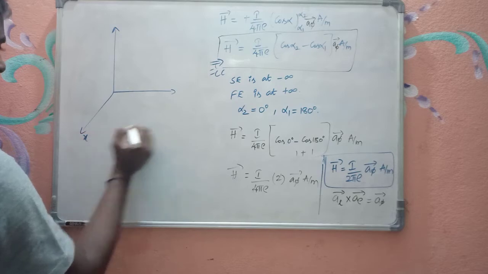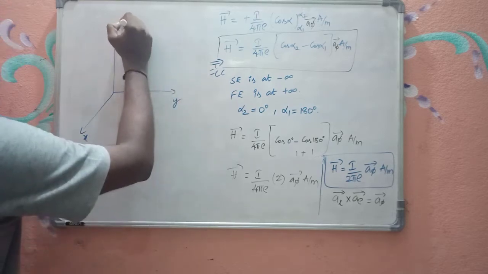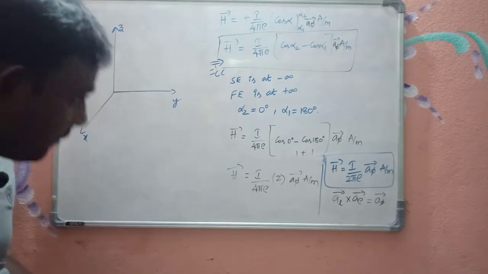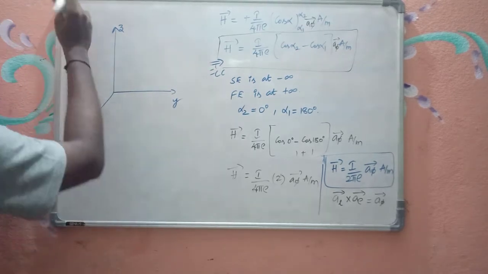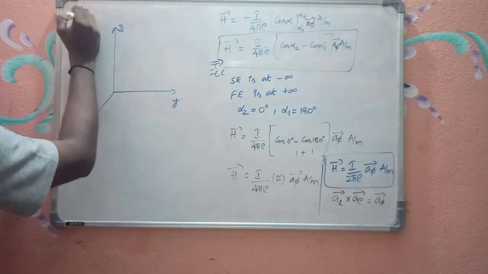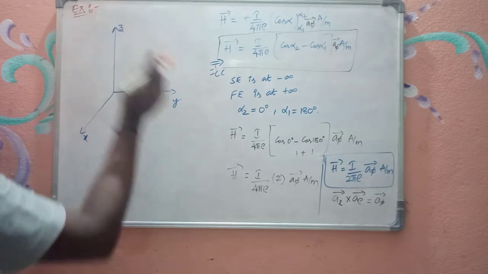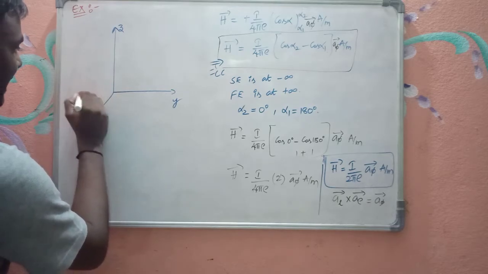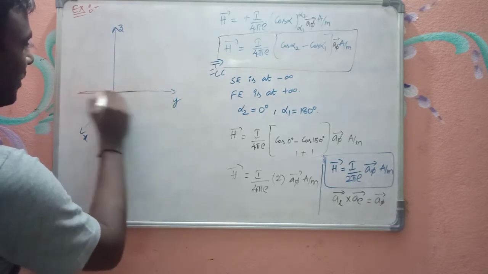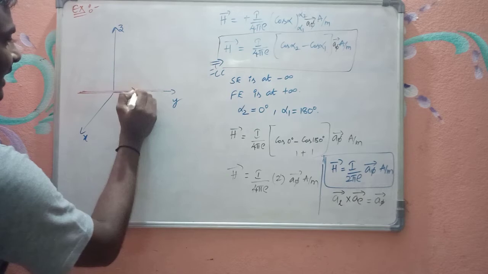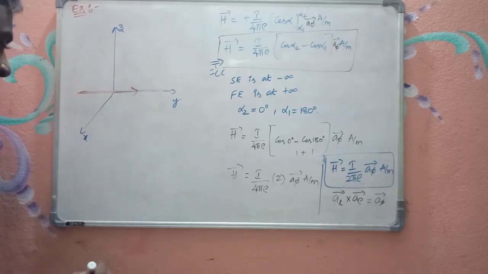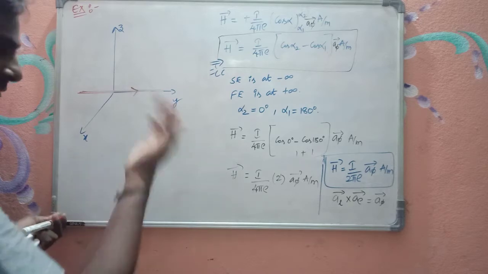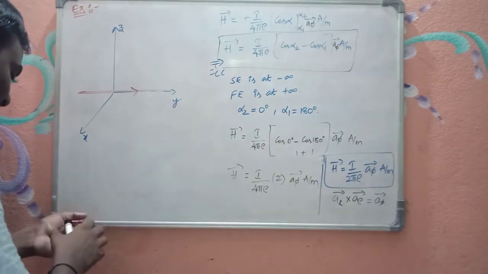So this is x-axis, this is y-axis, and this is z-axis. My current carrying conductor, for example, I am taking an example in order to make you familiar with how to write a phi bar, how to understand the a phi bar. So I have a current carrying conductor which is along the y-axis, carrying the current in positive y direction, right? Now, how can you find the field direction? That's what I want to say.